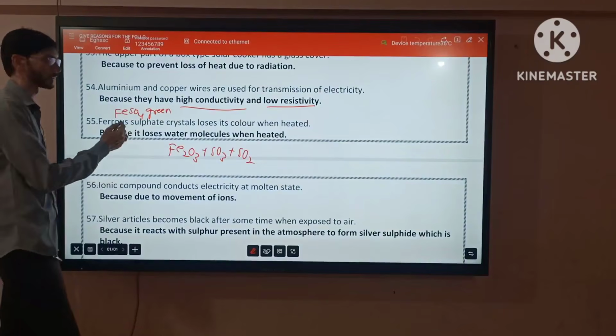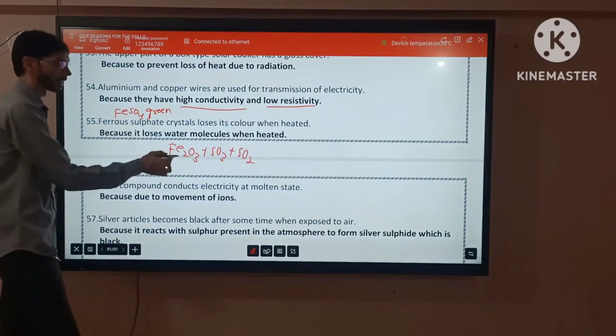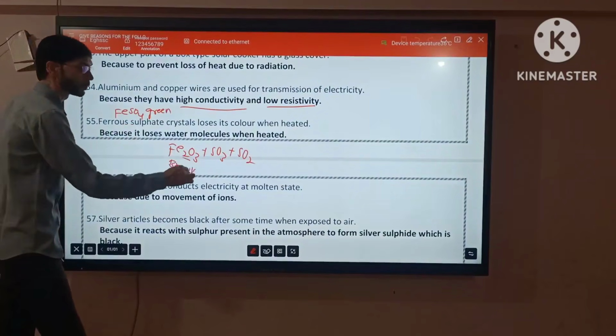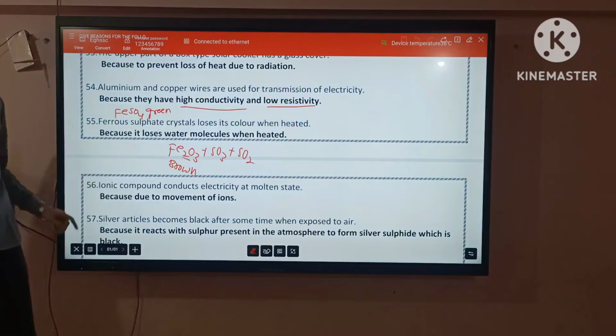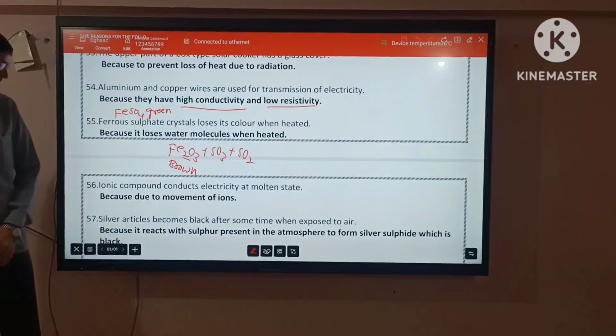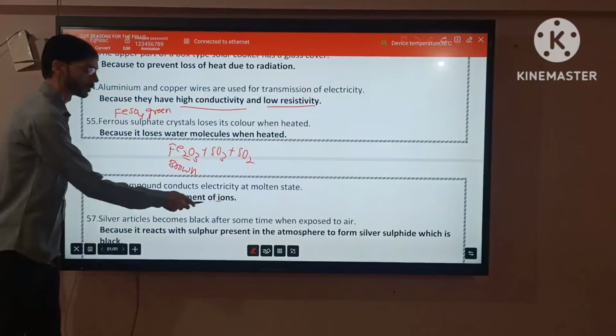Two gases come. Which is a decomposition reaction. And now Fe2O3, this is nothing but which color? Brown color. Okay.